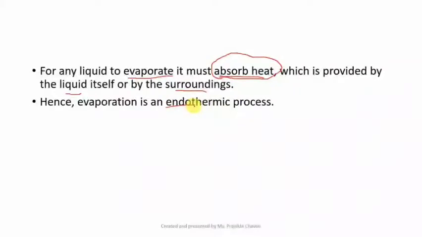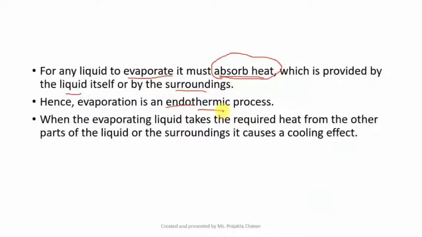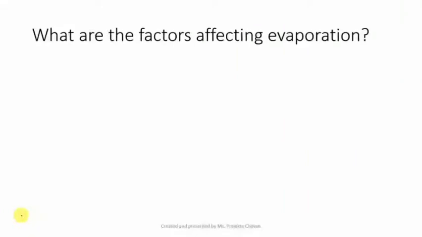Endo means inside or absorbed, and therm means heat. So, whenever heat is absorbed, we call the process an endothermic process, and rightly so. In evaporation, as heat is absorbed, it is an endothermic process. When the evaporating liquid takes the required heat from the parts of the liquid or the surroundings, it causes a cooling effect. Now, let us proceed to the factors affecting evaporation.